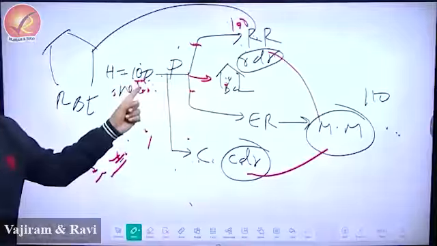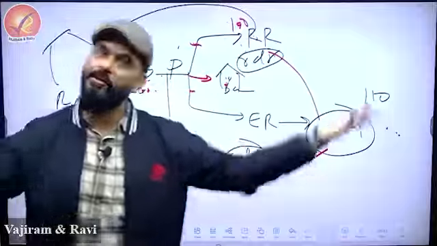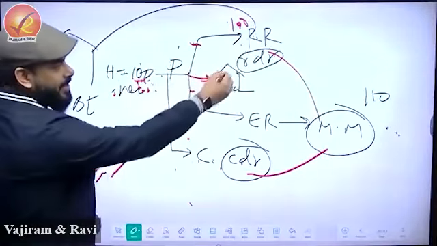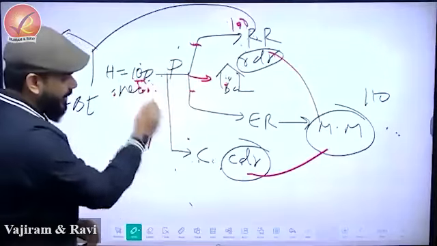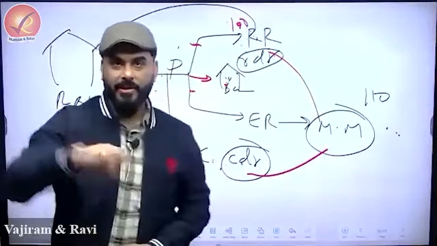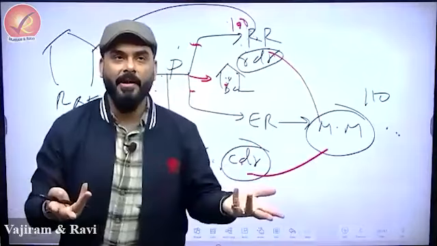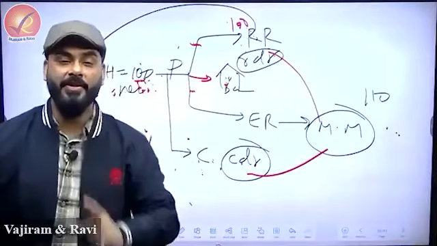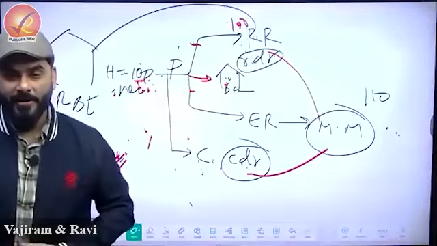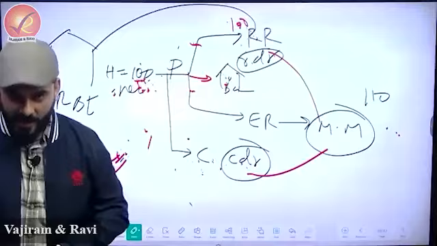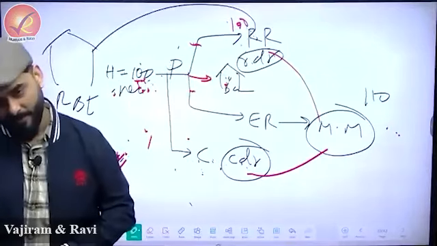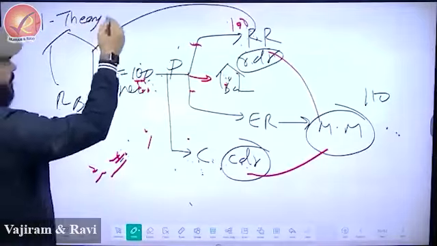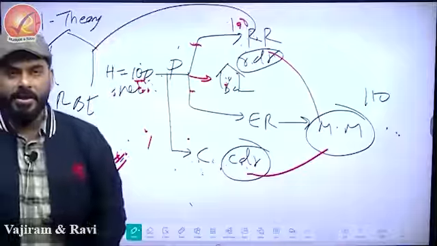Similarly, if RBI releases 100, and people say that we are going to keep the entire 100 in hand, no multiplication. Extreme case. So if your entire 100 comes into the banking system and goes back to RR, no multiplication. If the entire 100 stays as currency in circulation, no multiplication. How can you multiply if you don't give it as loan? So who decides how much multiplication there will be? CDR and RDR. There is a theory which RBI has developed called the H theory, or H theory of money supply, or H theory of money multiplier.